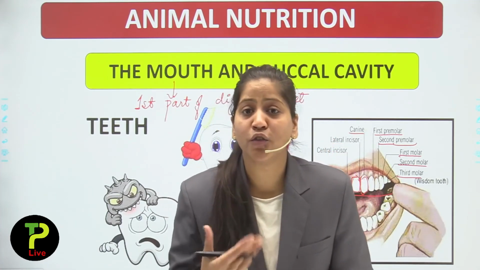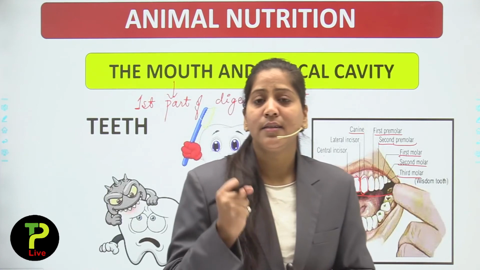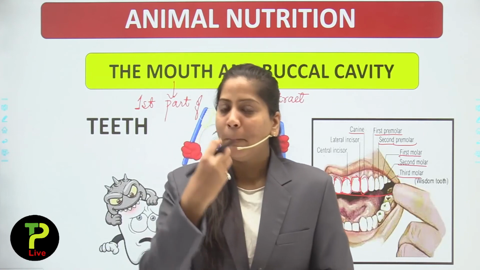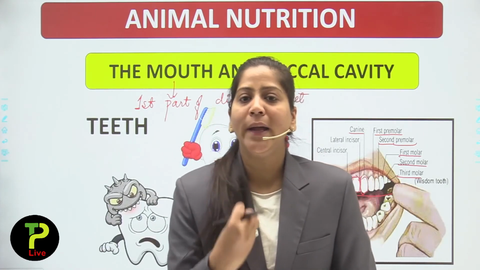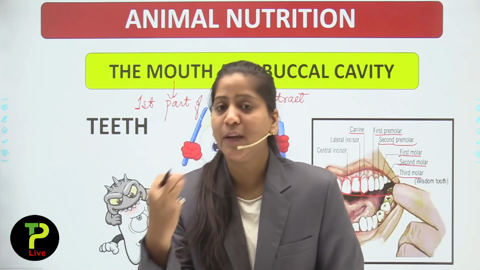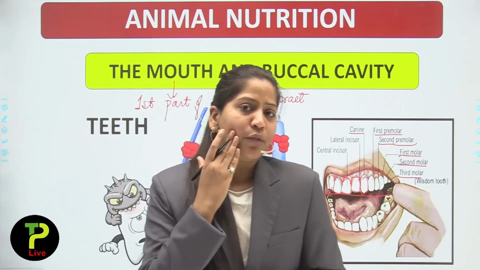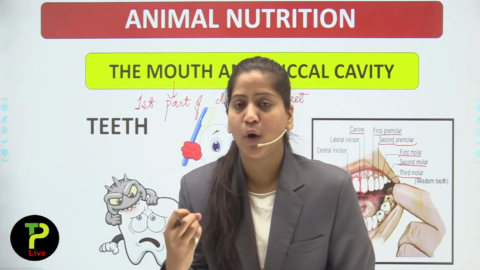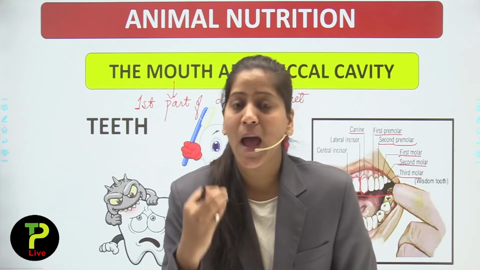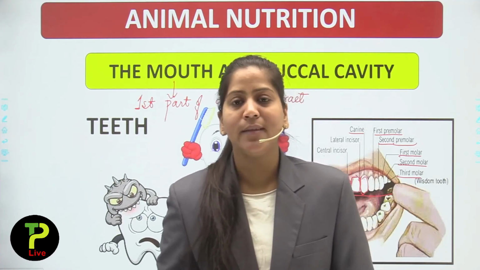Now what are the functions of these teeth? First is incisors. Incisors are the teeth which are used for biting. If you bite an apple, or if you bite a guava, you need to bite that fruit with your incisors. You can't bite that apple or that guava with your molars or premolars or canines. You have to bite anything with your front teeth, which are known as incisors.